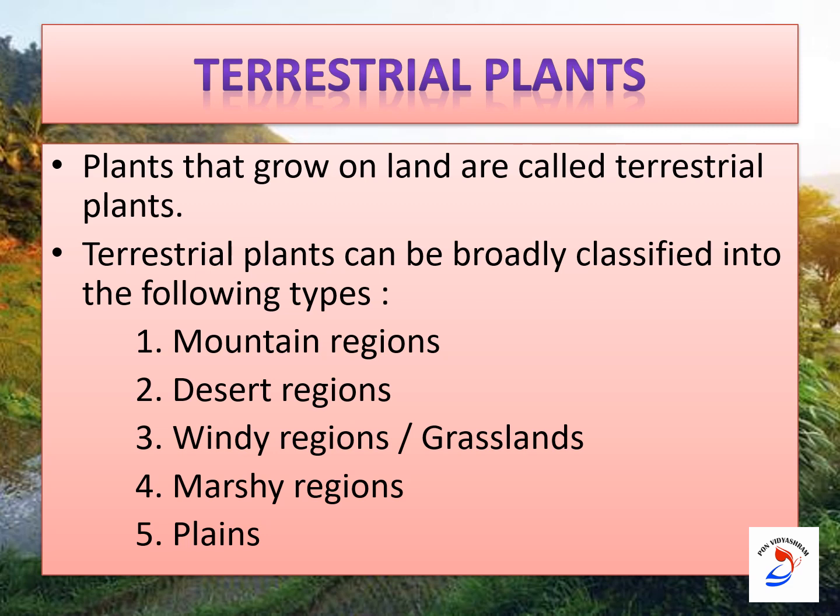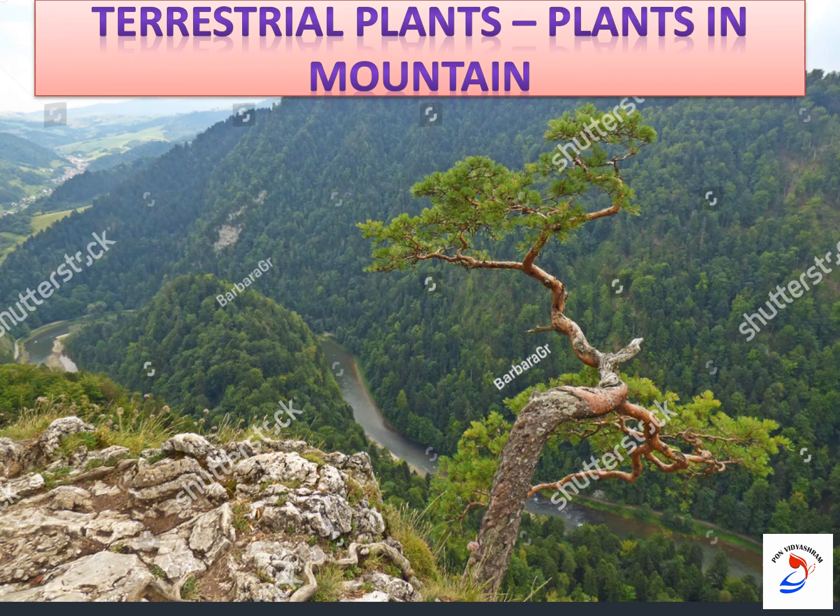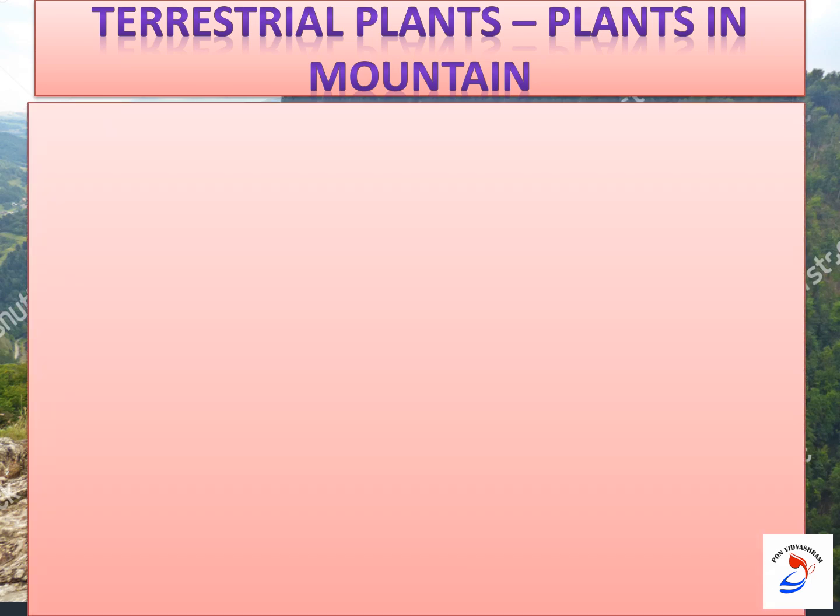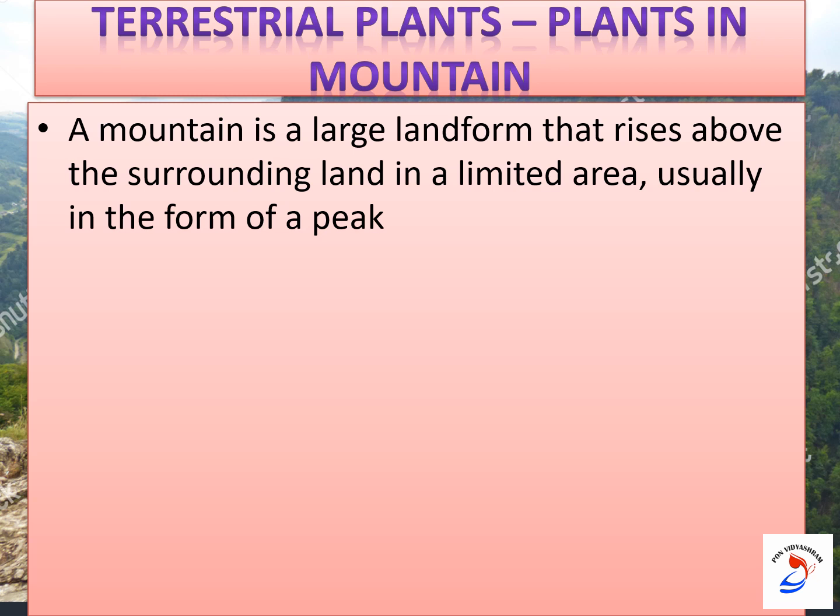We will learn these terrestrial plants one by one. First is plants in mountains. What is meant by a mountain? A mountain is a large landform that rises above the surrounding land in a limited area, usually in the form of a peak.